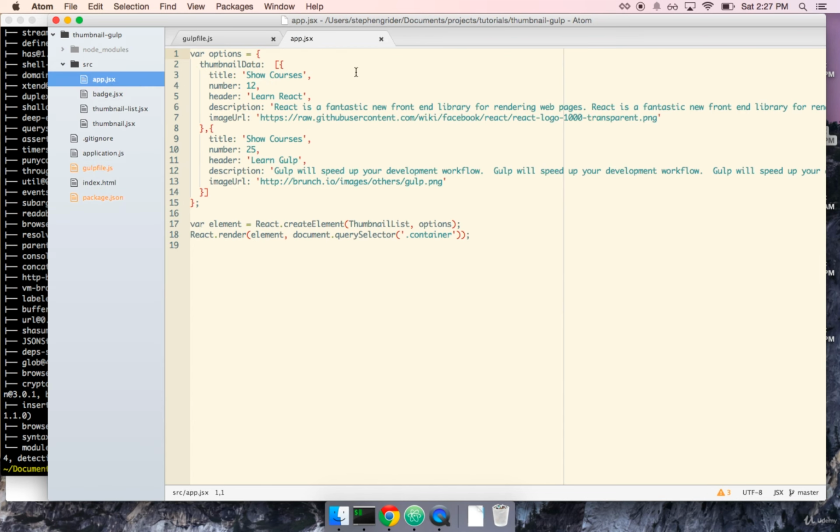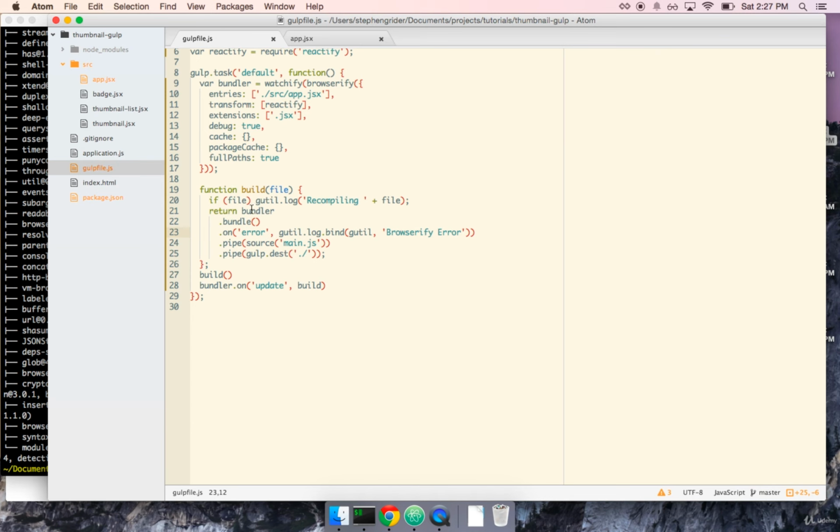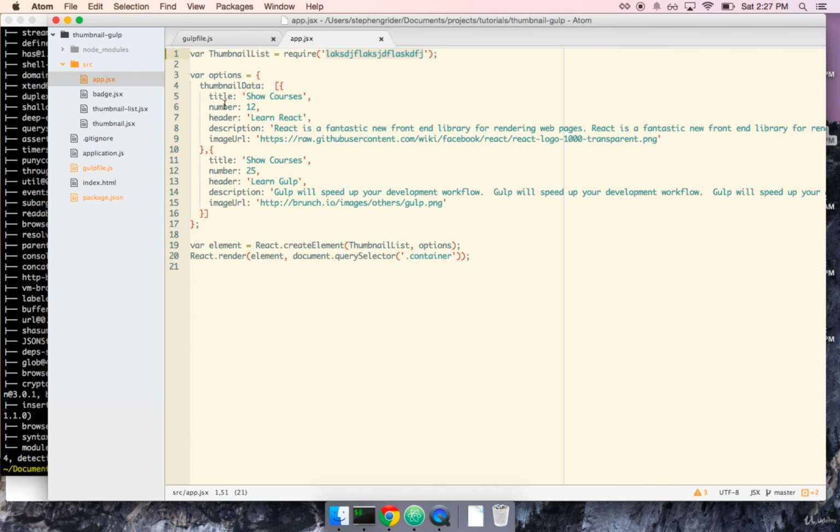And the easiest way to do that is, for example, if I'm inside my application, so right now I am in app.jsx, and I say var thumbnail list equals require some random text in here. And so require is going to go off and look for a file called, well, this. And obviously I don't have that in my project, so that's going to throw an error. And that error is going to get logged out to my console thanks to this line right here. Let me delete this before we go any further.